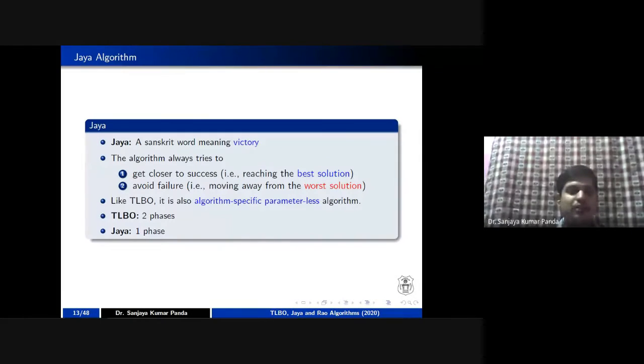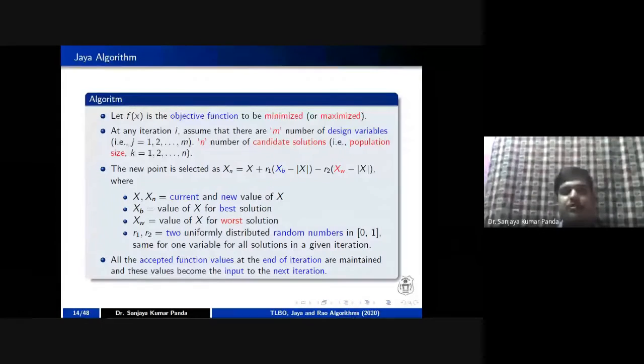So let us see how the Jaya algorithm works. Here also I am going to take a fitness function or an objective function, that is f of x, right? In this case, the fitness and objective function are the same, but they may be different in the case of the genetic algorithm. So here f(x) is an objective function, where our objective is to minimize or to maximize. We are taking m number of design variables, like last case, where we saw two subjects, and n number of candidate solutions. Last case, we took 5 as the population. Similarly, here also we will take a population of 5.